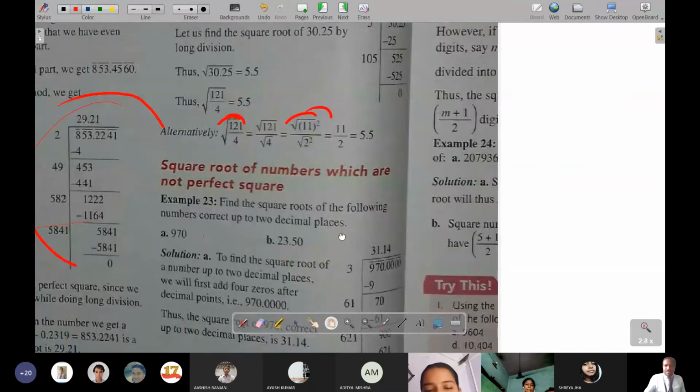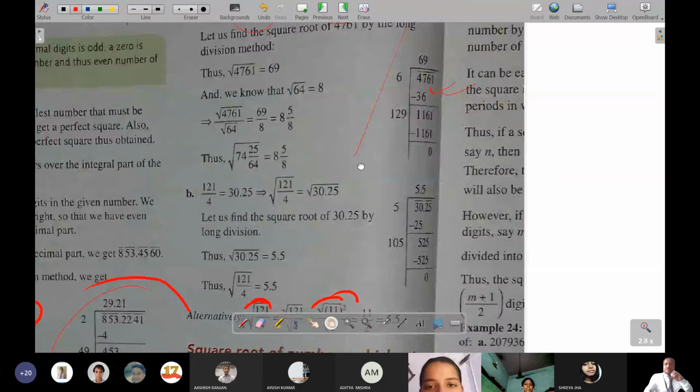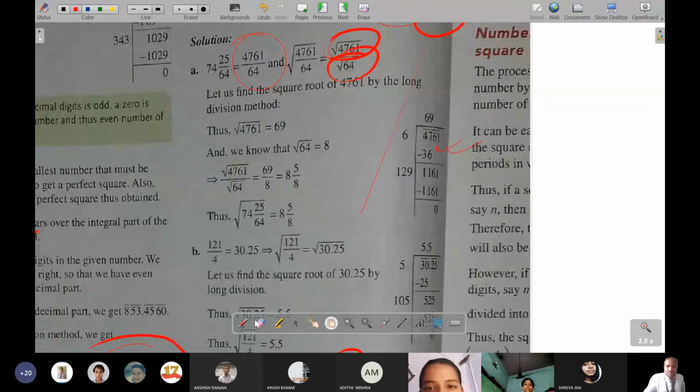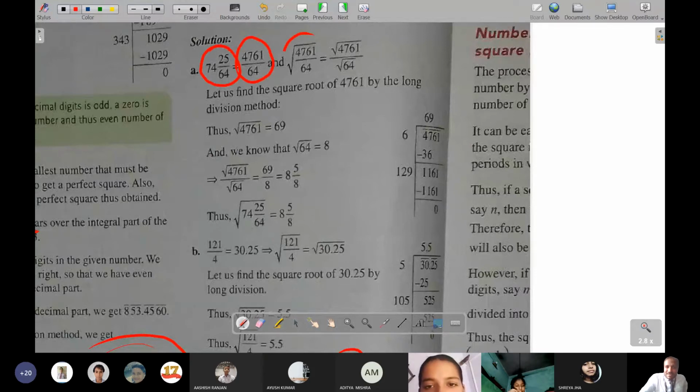You see over here, what happens? The process is the same. Instead of using prime factorization, what are we using over here? Here we are using the division method. First, this mixed fraction has been changed into an improper fraction, and its square root we have to find. So in square root form it has been written and it has been separated. Of course, we can write both square roots separately. Then the square root of 4761 has been found by pairing 47 and 61, and the same method has been applied over here.